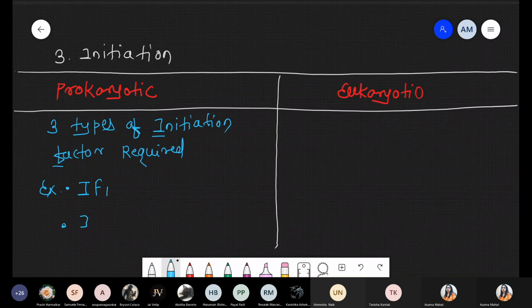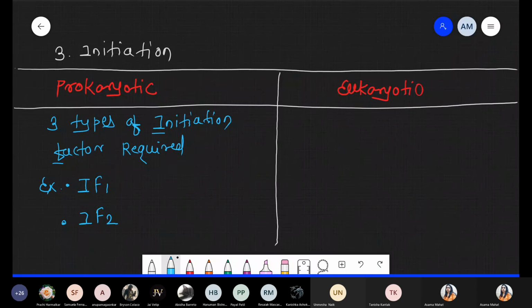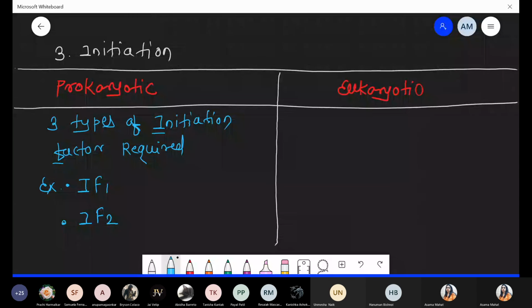Now number two, that is IF2, initiation factor 2.